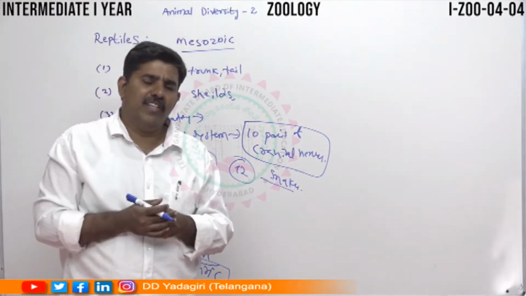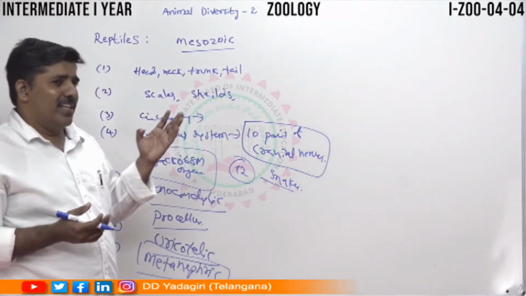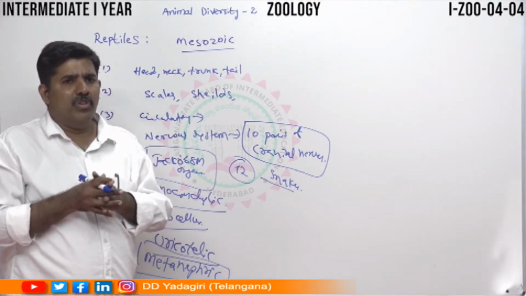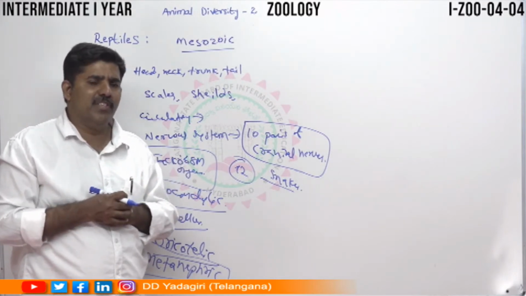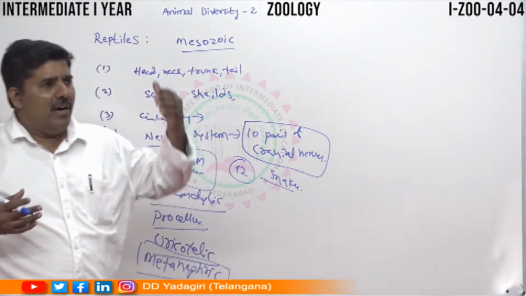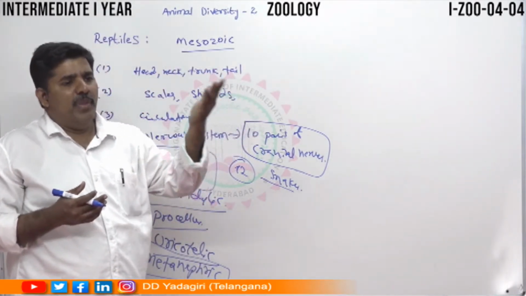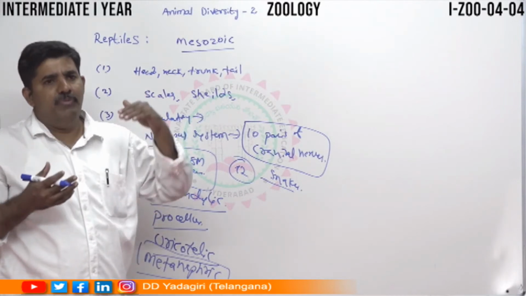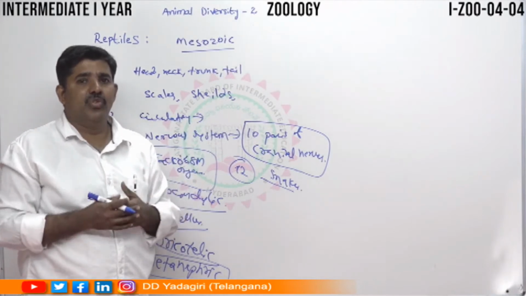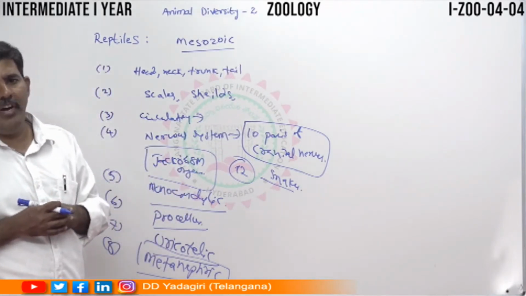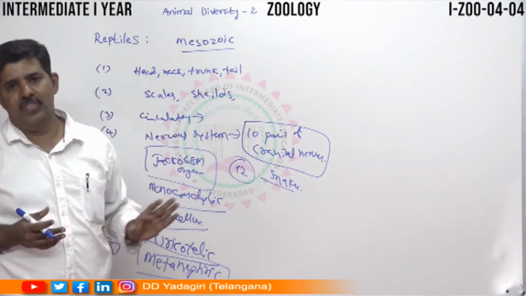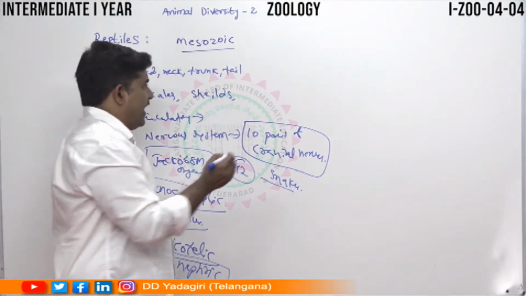Especially first we discuss that one: it is a cold-blooded species. So what is the meaning of cold-blooded? If the temperature rises in the external area, then the body temperature increases. If the temperature decreases in the outer area, then body temperature decreases. So reptiles are called cold-blooded species. This is the important character. And another important character is